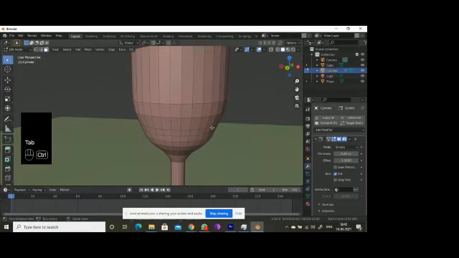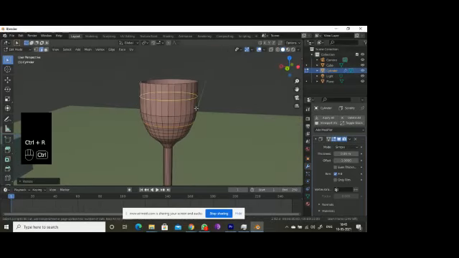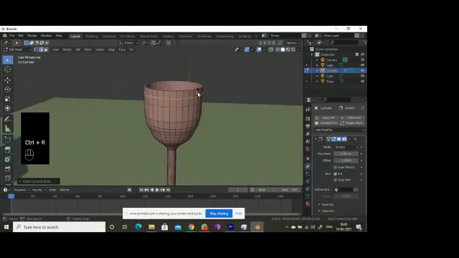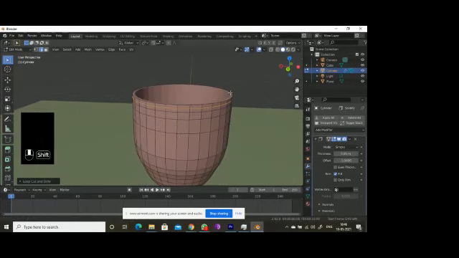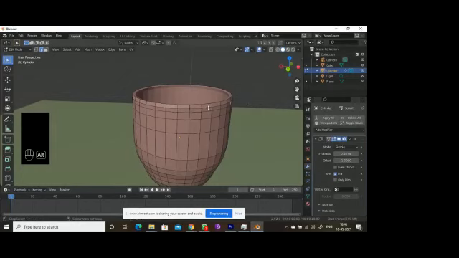Okay, so I will press Control R. How much subdivision, how many loop cuts you make, that much clarity you will be getting. But loop cuts make the 3D model much bigger. Here for a glass, it will be better if we go for smooth. So press alt and select this one.